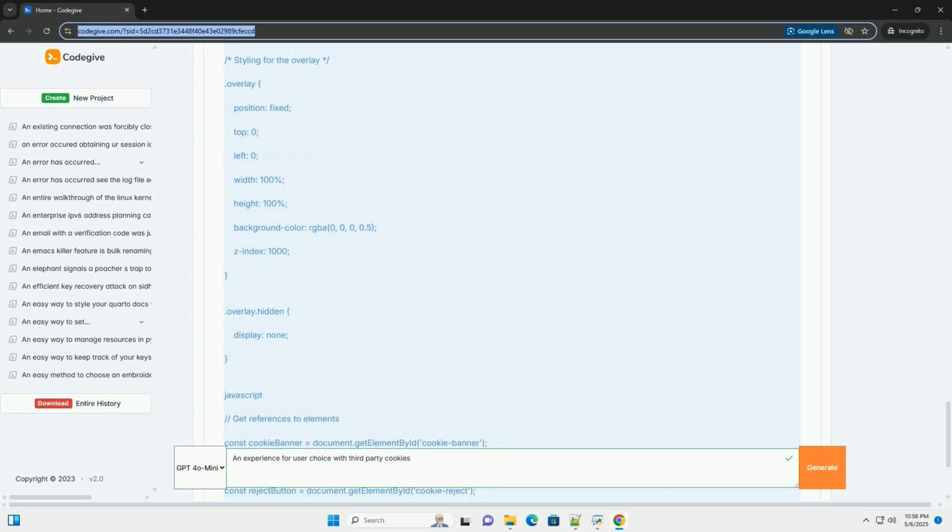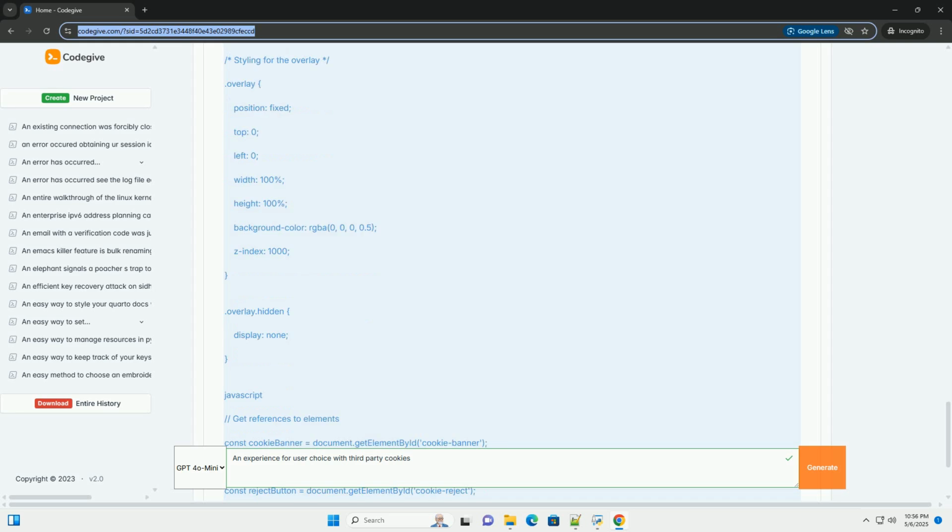Social sharing buttons, Facebook, Twitter, etc. These buttons often load scripts that set cookies. Wrap the initialization of these scripts inside the initialize third-party scripts function and only load them if the user has consented to social media cookies.